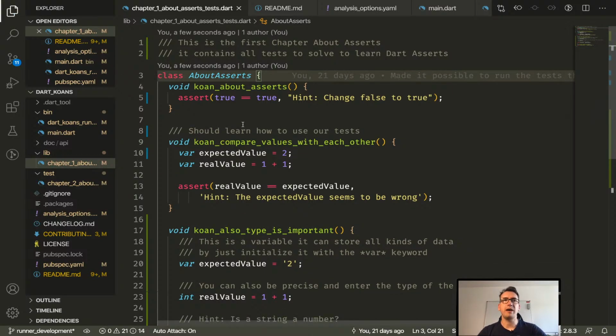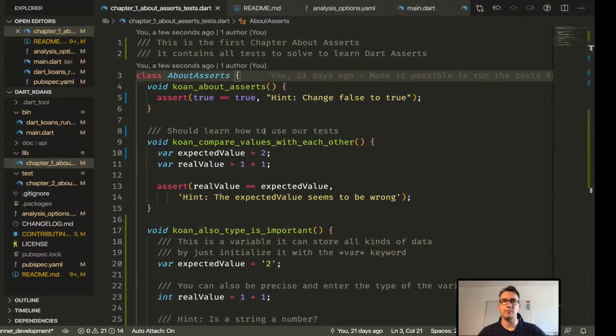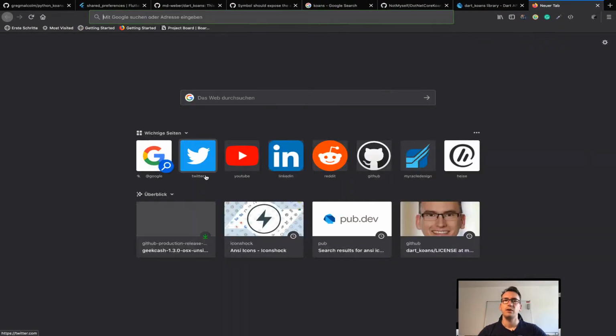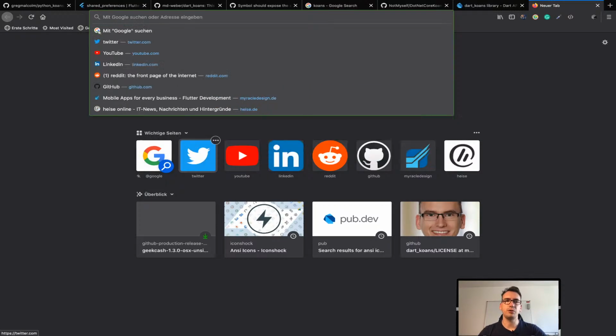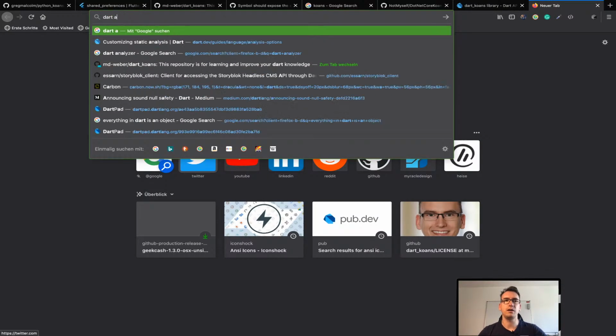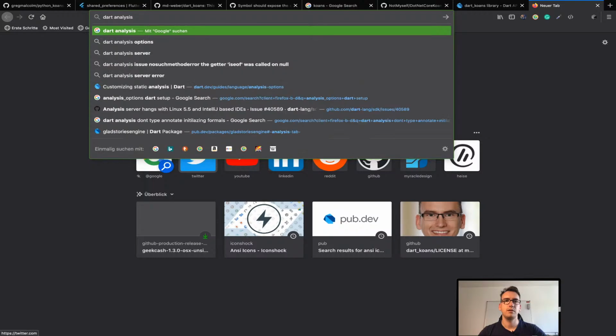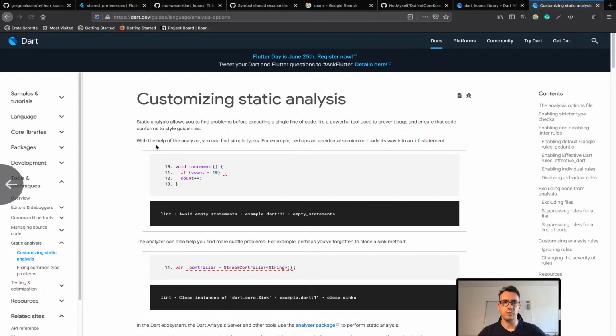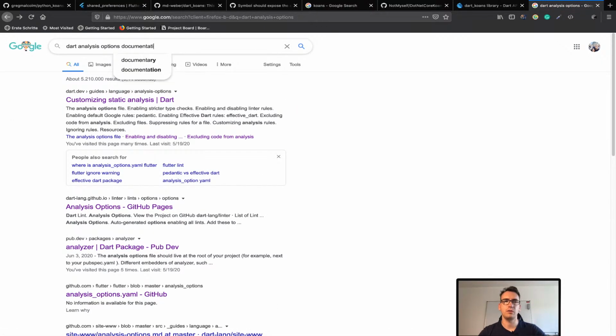And because I'm really bad with that and don't understand anymore where I have already documentation and where not, we could do that with the analysis options. Dart analysis options. And here we will find documentation. There was something with documentation.